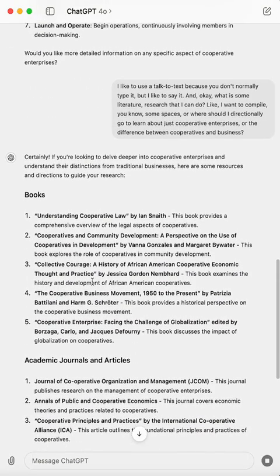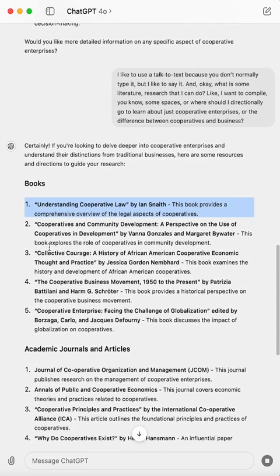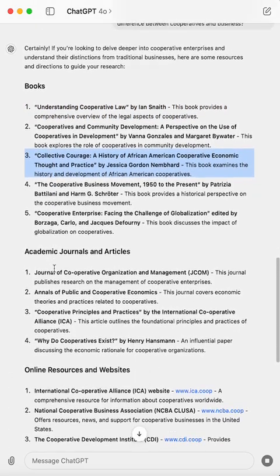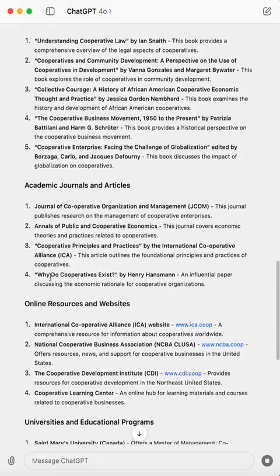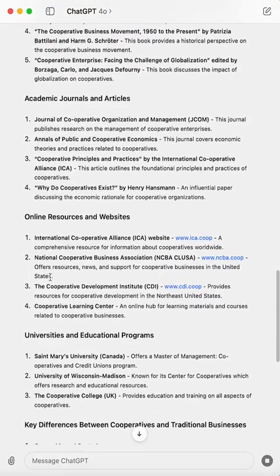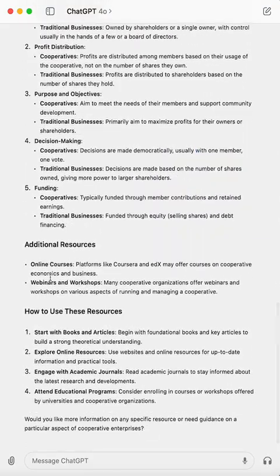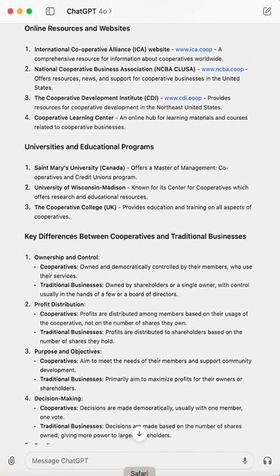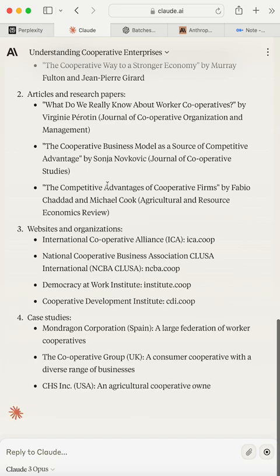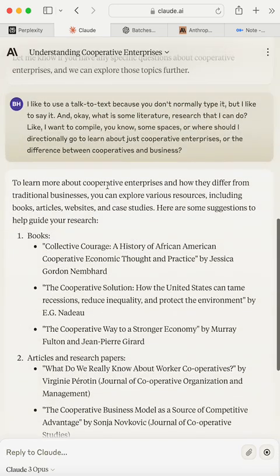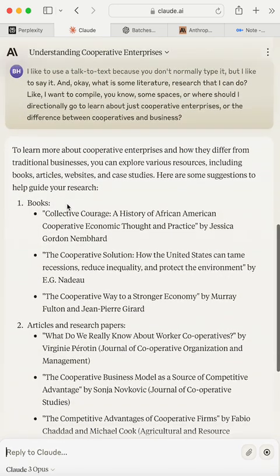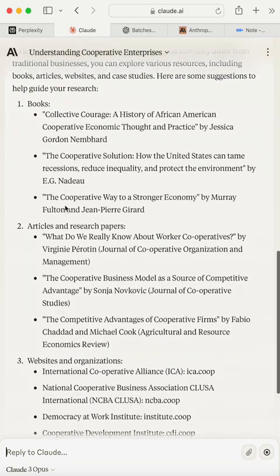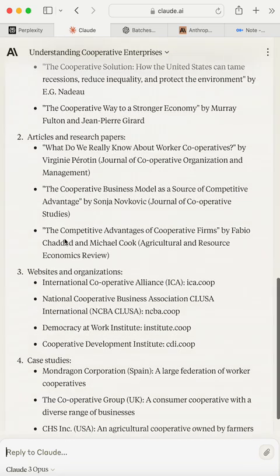Okay, so books: Understanding Cooperative Law, Collective Courage, academic journals, and how to use these resources. That's pretty good. And if you come back, Claude also gives books: Collective Courage, The Cooperative Way, What Do We Really Know?